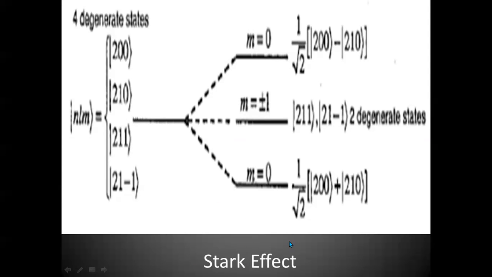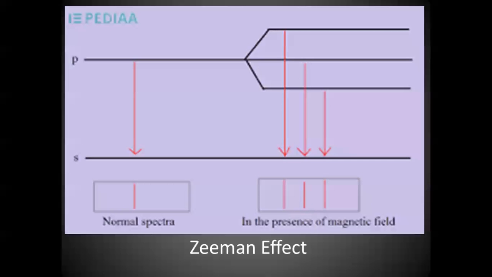Now, what it indicates, let us first take what these are. This is the Stark effect. When we apply an electric field on this spectral line, this line represents the spectral line, it splits into 1, 2, 3 lines here. The splitting of a spectral line into 3 lines under the influence of an electric field is called the Stark effect. Now, this is the Zeeman effect.